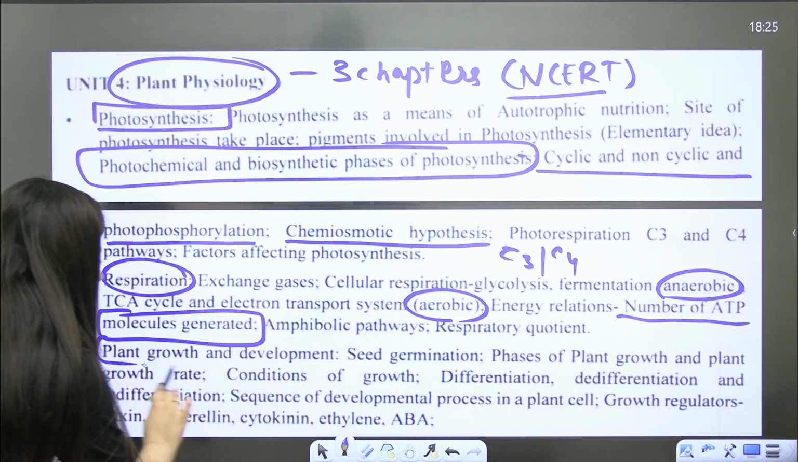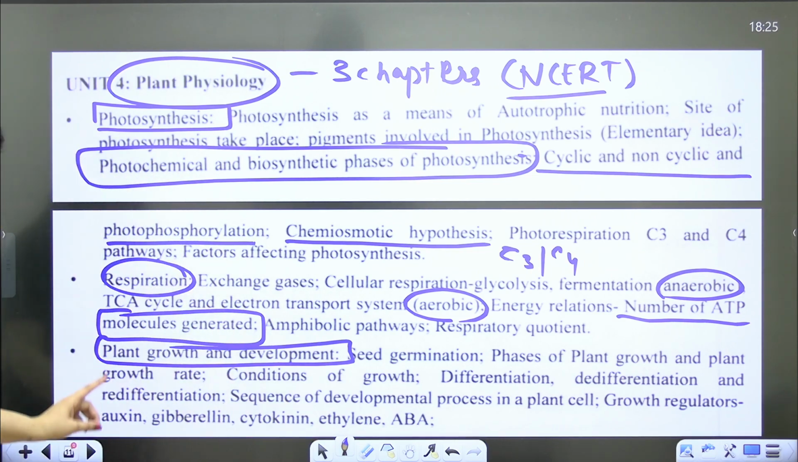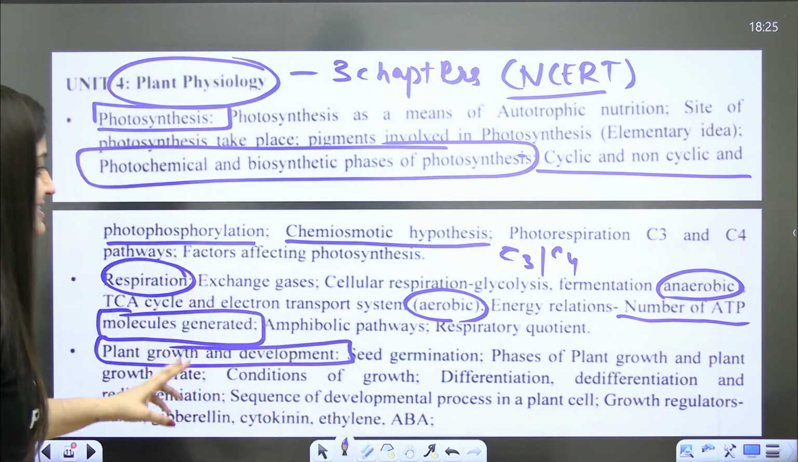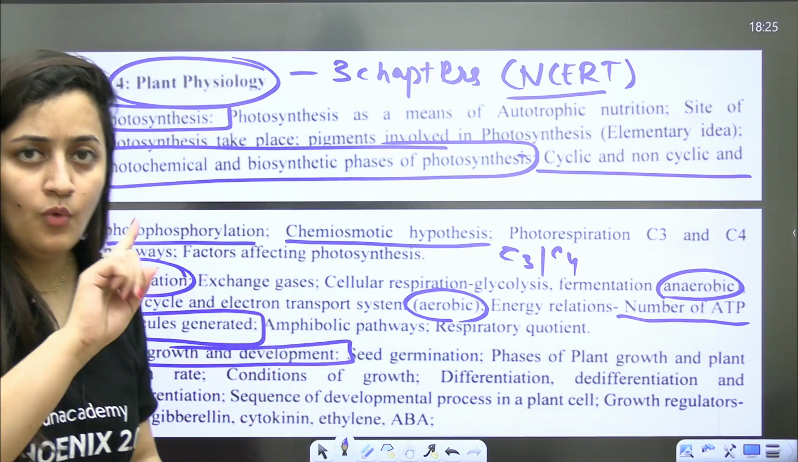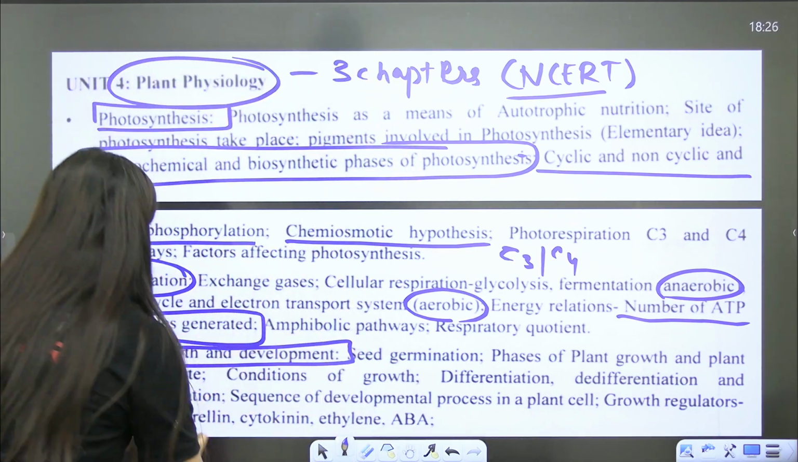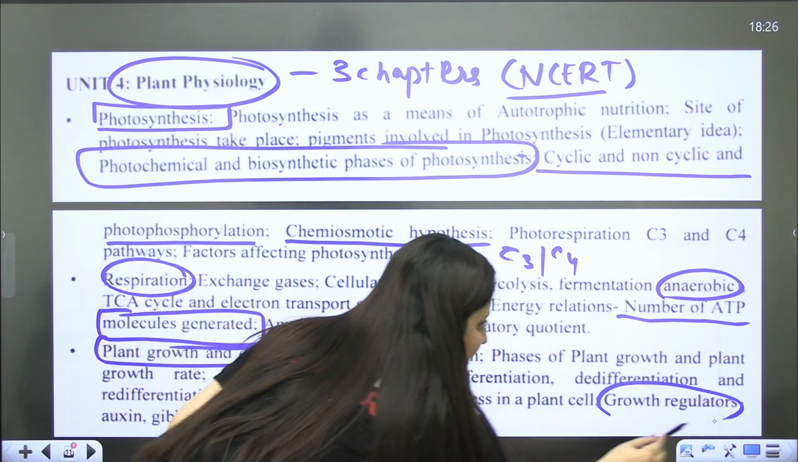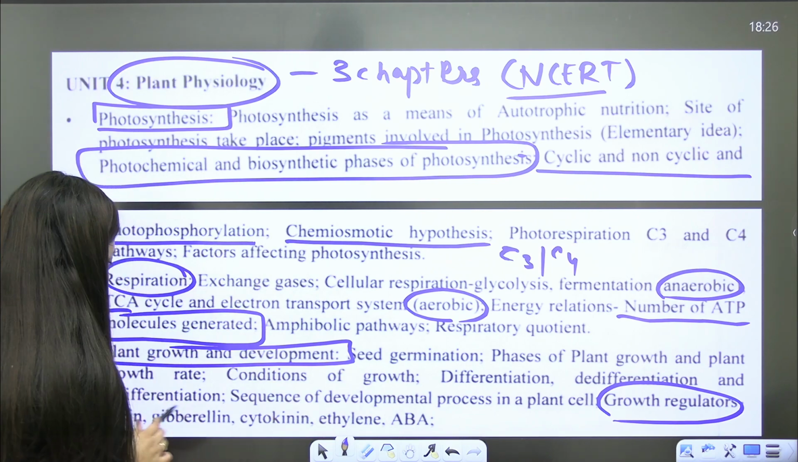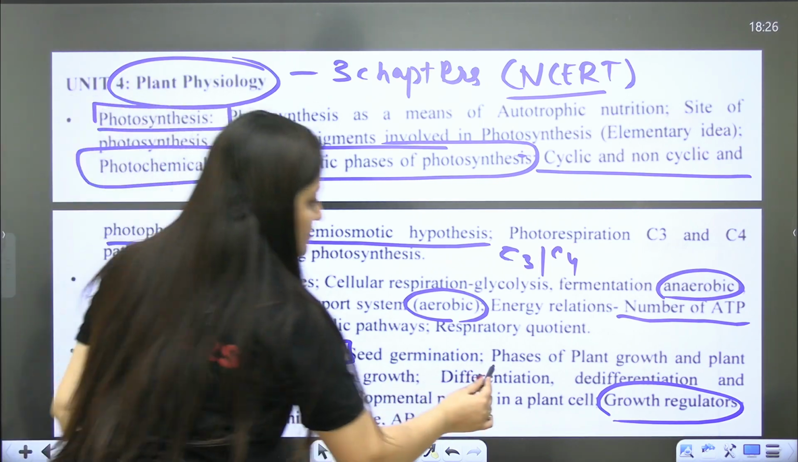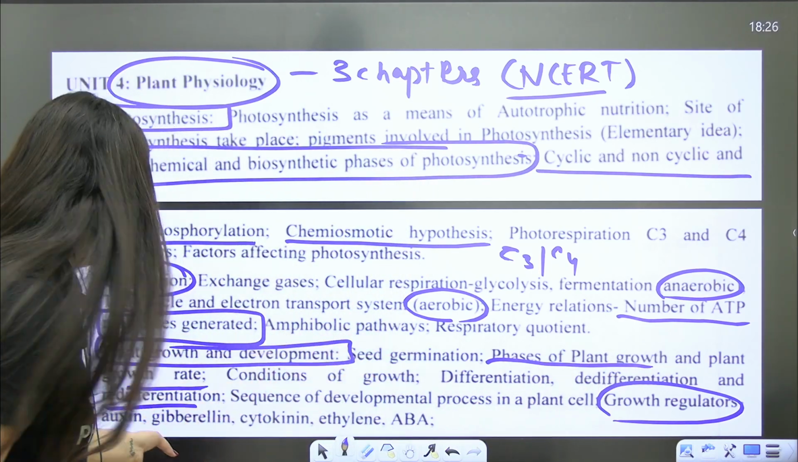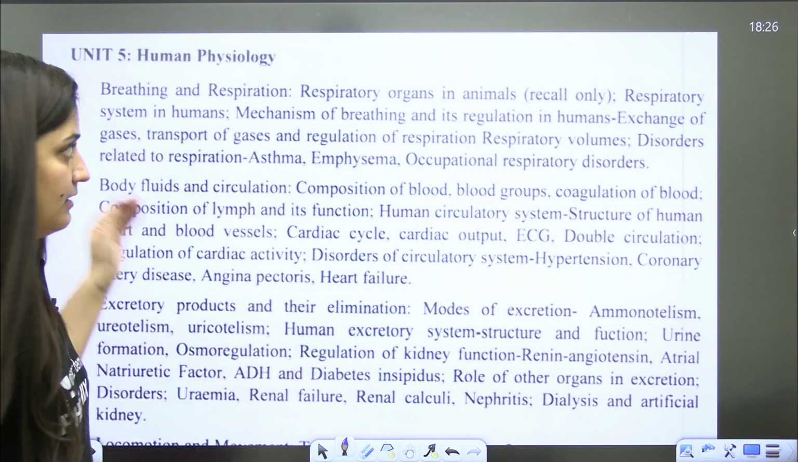Then plant growth and development. From this topic, vernalization is deleted, phototropism is deleted, so no need to study that. No vernalization, no phototropism. Here the most important topic will be your plant growth regulators, that is hormones, and these basic definitions: differentiation, de-differentiation, redifferentiation, and obviously phases of plant growth and the growth rate. But mainly growth regulators, they are very important, so NCERT will be helpful.